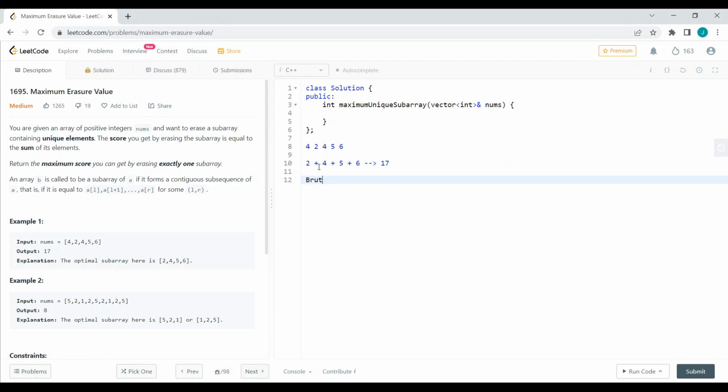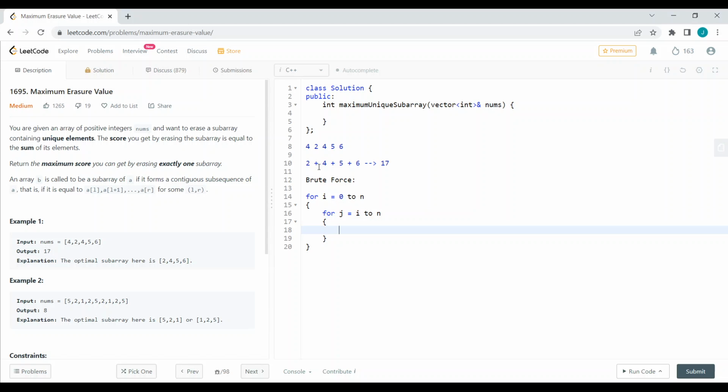Okay, we can think of some brute force approach. For the brute force approach, what we can do is we can run a for loop where i ranges from 0 to n. n will be the size of the array, and we can run another for loop from i to n. That is, we can consider a j pointer, which runs from i to n,